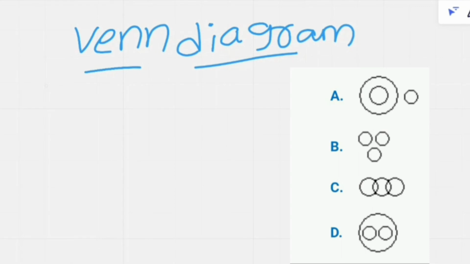They will ask questions directly or indirectly. Indirectly means Venn diagrams are helpful for you in the syllogism concept that comes under reasoning. They may ask you directly to draw Venn diagrams, or they will give you 4 options and ask you to pick one of the Venn diagram logics. Otherwise they will ask you some syllogism concepts. First we'll see how to draw Venn diagrams, then how to use these Venn diagrams in real problems.